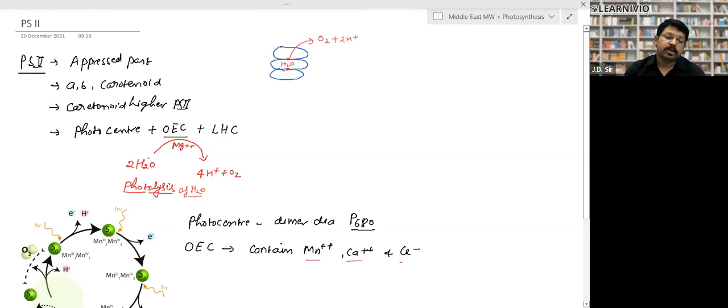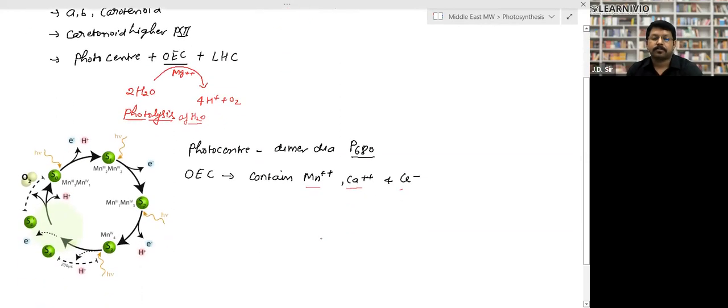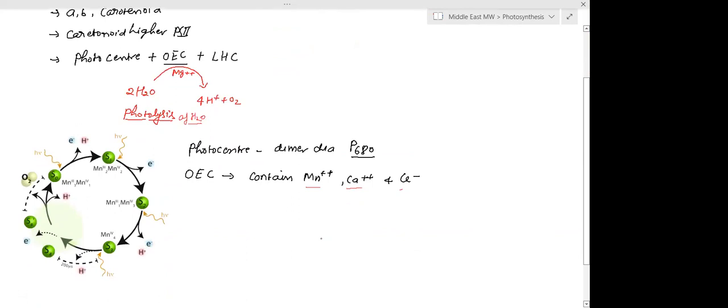The oxygen evolving complex breaks down the water molecule with the help of magnesium ion, and that is called photolysis of water. The photocenter is made up of a special kind of chlorophyll A dimer, that is P680. The oxygen evolving complex is made up of manganese, calcium, and chloride. Is that clear? Yes, sir.